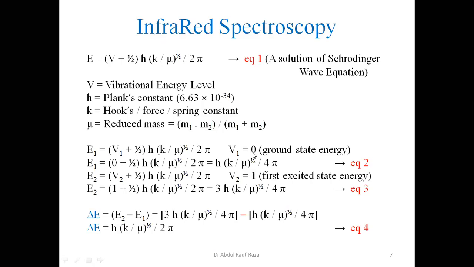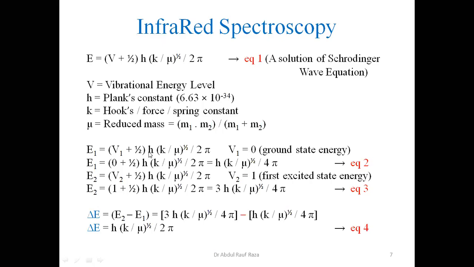0 to first or first to second or second to third, it doesn't make any difference whatsoever what the value is. But this is important, that the transition should be taking place between consecutive levels. 0 to 1, fine. 1 to 2, 2 to 3, 3 to 4, fine. The selection rule is applicable. So anyhow, here we are taking V1 as the ground state, which has a value 0.